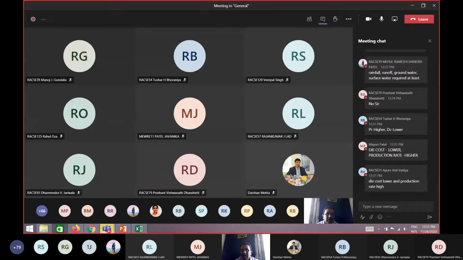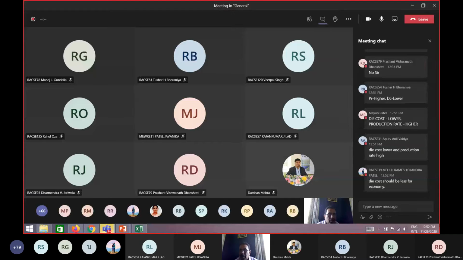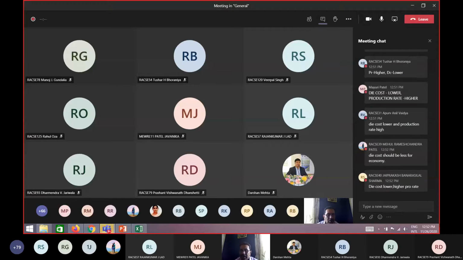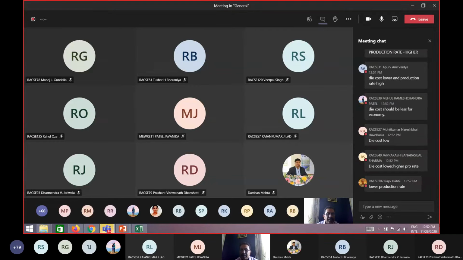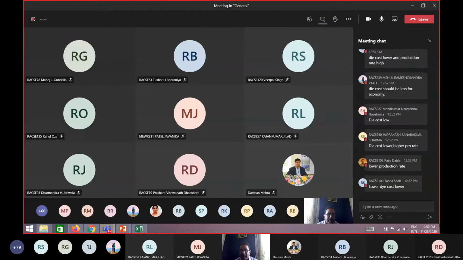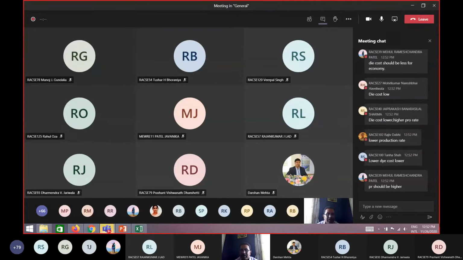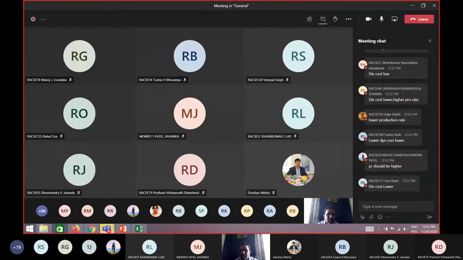Tushar is writing production rate higher, die cost lower, correct. Mayuri is also writing die cost lower, production rate higher, correct. Apurva is writing the same, correct. Mehul is also writing the same. Mohit Kumar, die cost low, correct. Rajiv, you wrote lower production rate?